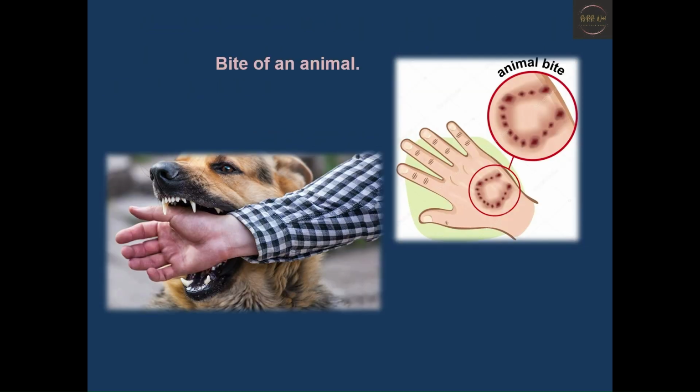Now, coming to the bite of an animal. Common symptoms which can be caused by the bite are redness, pain, swelling, and inflammation at the site of the bite, as animals have a lot of bacteria in their mouths which can cause infections if a bite breaks the skin. So, it is an infection or injury which is caused by the mouth or teeth of an animal.